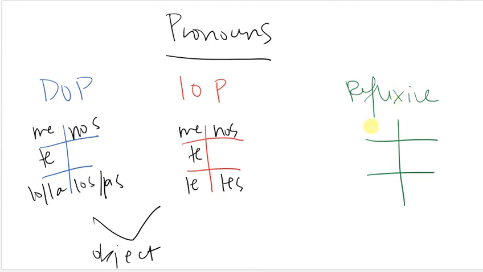Now, another type of pronoun that we have is the reflexive pronoun. Remember that's me, te, se, nos, and se. And remember the reflexive pronouns are things that you do to yourself. So I bathe myself, I brush my hair, I brush my teeth. We're not going to be talking about these reflexive pronouns right now. I just wanted to give you a reminder of them. But right now we're just going to be focusing on the direct object pronouns and the indirect object pronouns.